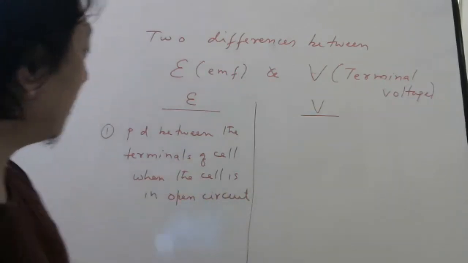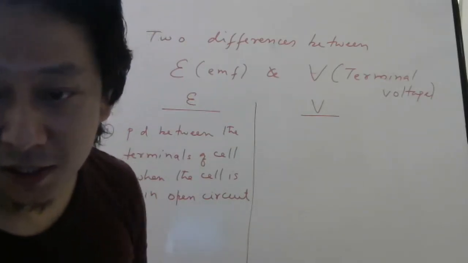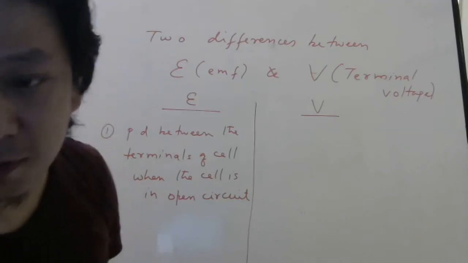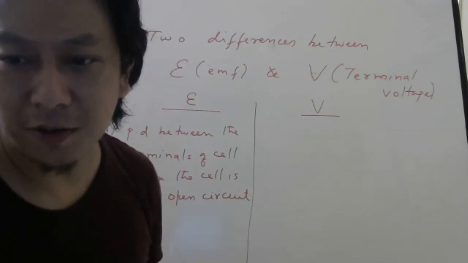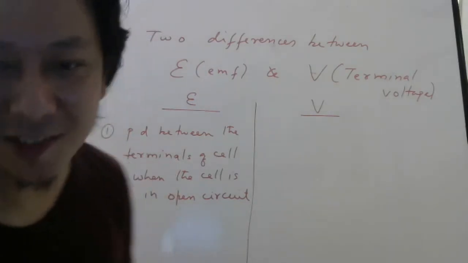So when the cell is in open circuit, terminal voltage is less than or equal to, Arey Tejaswini, just now I told it can be greater also. During charging it can be greater also.